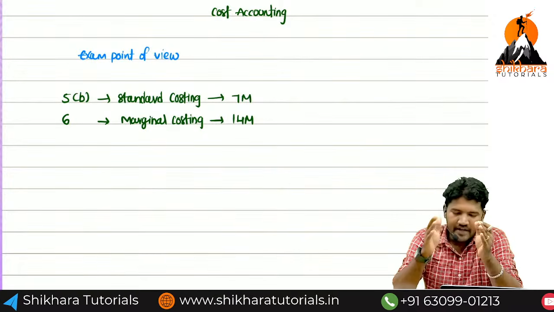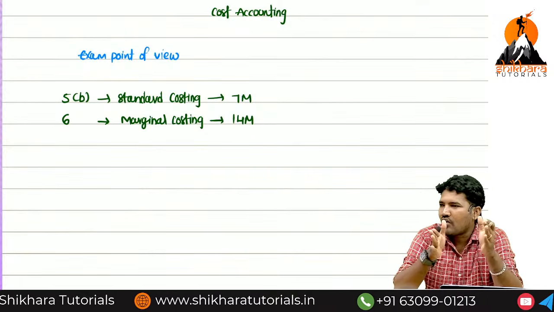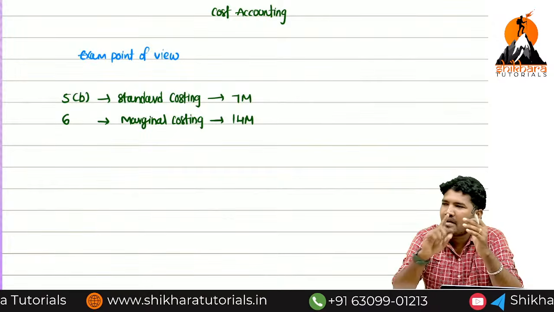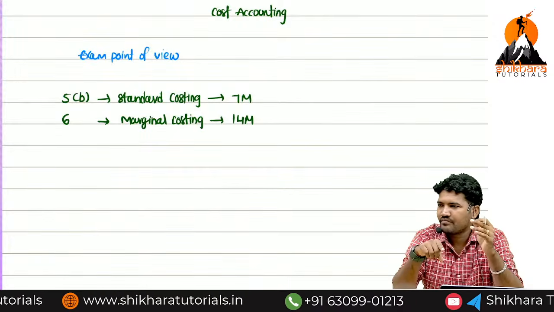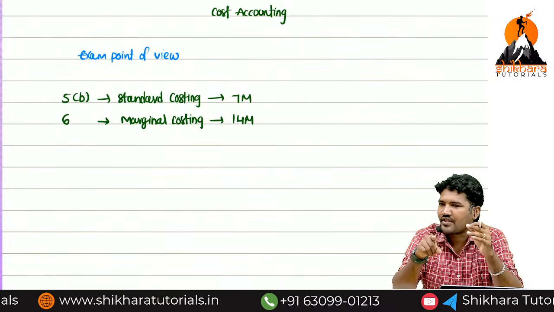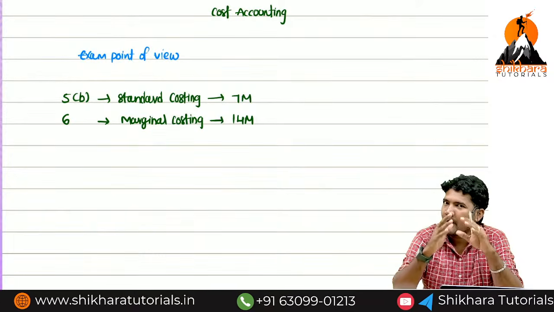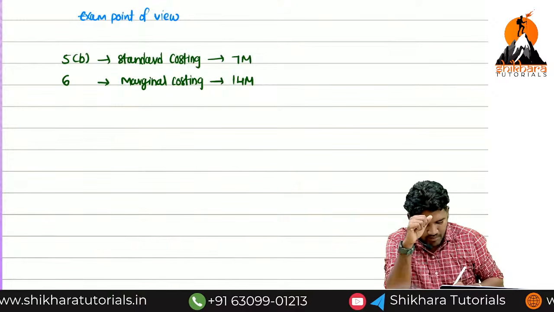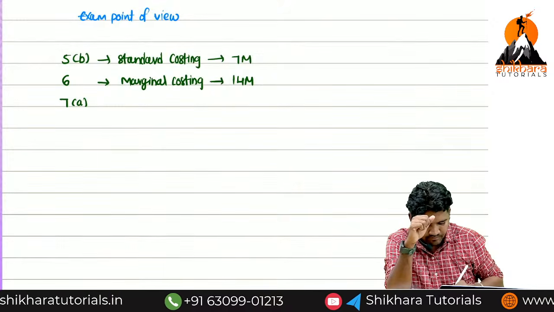Okay. So when it comes to our group 1 cost accounting, they provide only a basic version of the marginal costing questions, but in the exam they're asking standard questions. So high standard questions they're asking. The questions are framed in management accounting. So 14 marks. Next, when it comes to question number 7A,